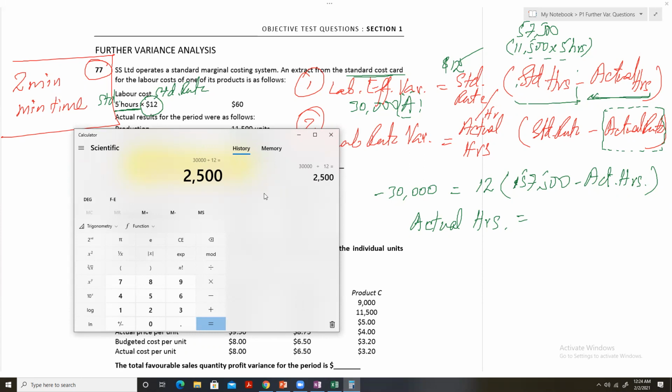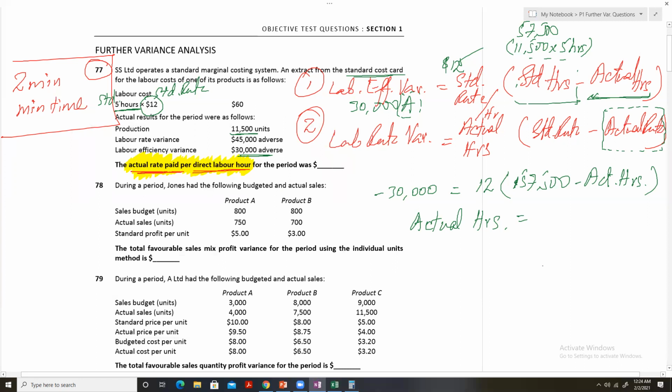When we shift this 2,500 to the other side, it is added to 57,500. So the actual hours that we get are 60,000.